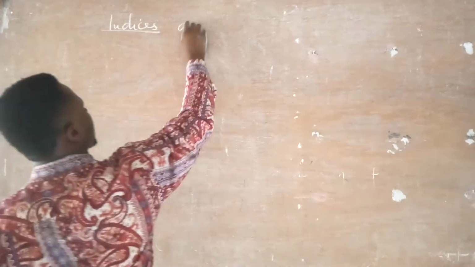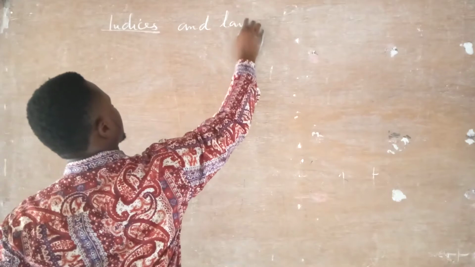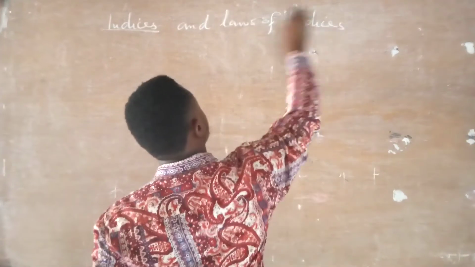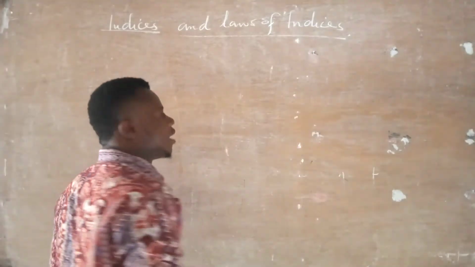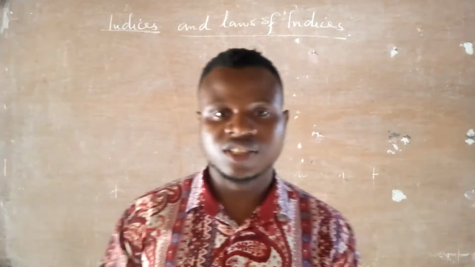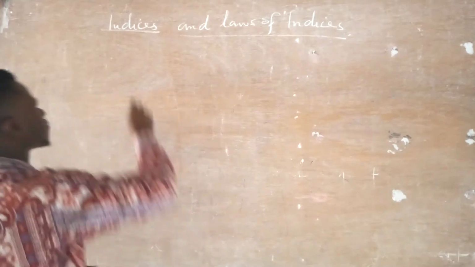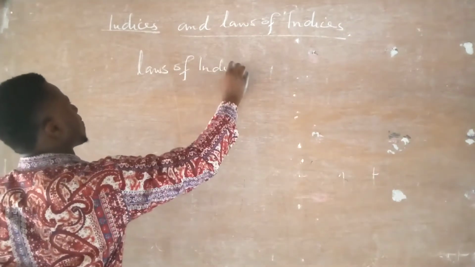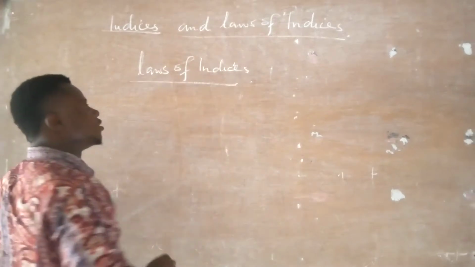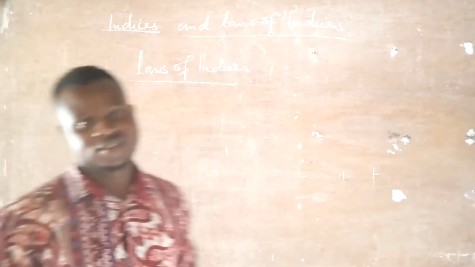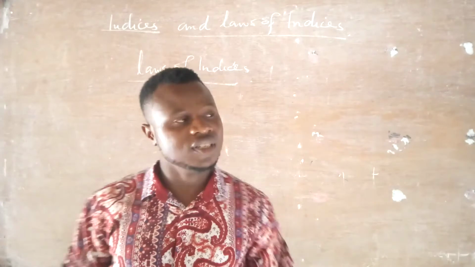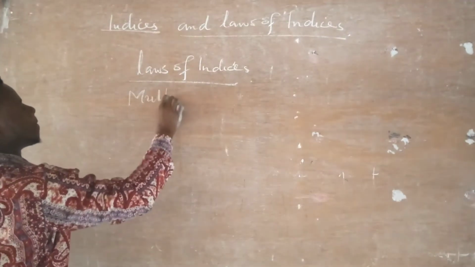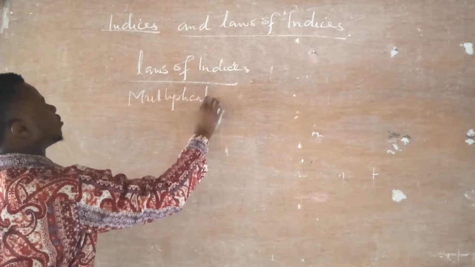Now, we have defined what indices is. Now, we are going to talk about the laws of indices. Number one law of indices. One of the laws of indices is the one we call the multiplication